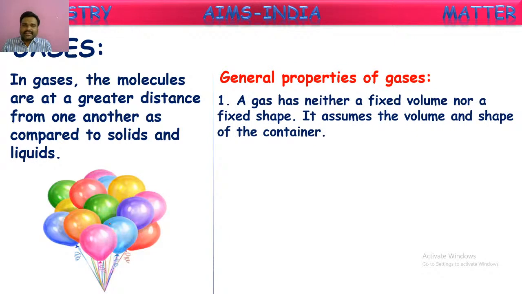First among them, a gas has neither a fixed shape nor a fixed volume. It assumes the volume and the shape of the container in which it is kept. That means, as there is no restriction for the molecules of a gas, they won't stay in one place. If you take a gas into a container like a balloon or a glass vessel, the molecules will occupy the entire space available to them. That is why we say gases will take the shape of the container in which they are stored, and the volume also.